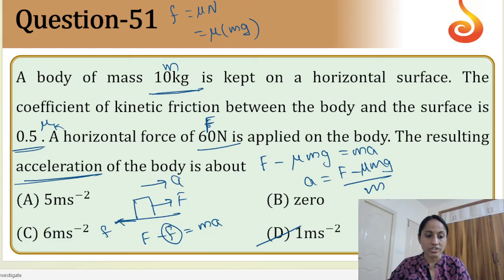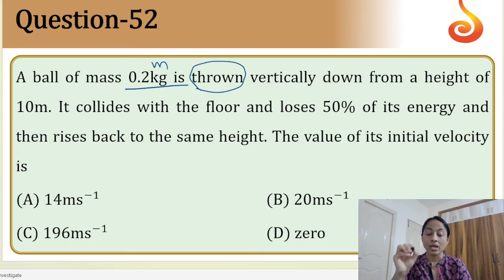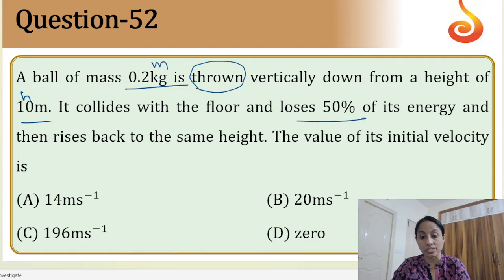Now moving on to question number 52. A ball of mass 0.2 kg, mass is given, is thrown vertically down from a height h. Here you can see that it is thrown, not dropped. When it is dropped, initial velocity is 0, but when it is thrown, it has an initial velocity. The height h is given. It collides with the floor, loses 50% of its energy, and rises back to the same height. We need to find the value of its initial velocity.